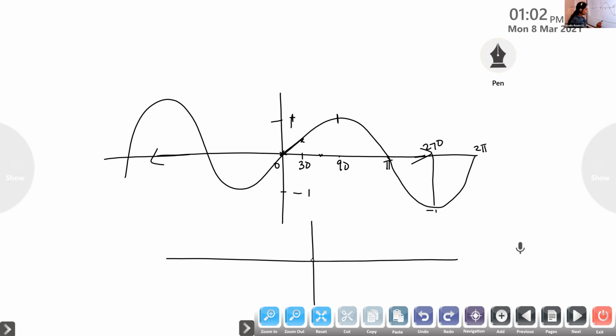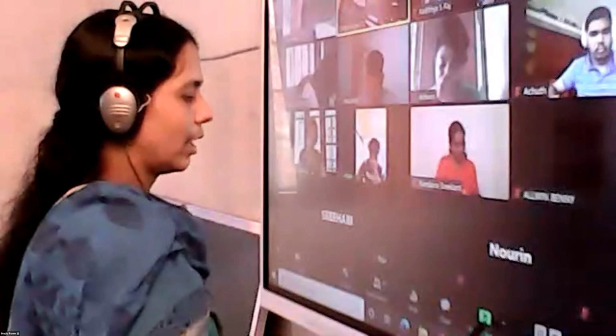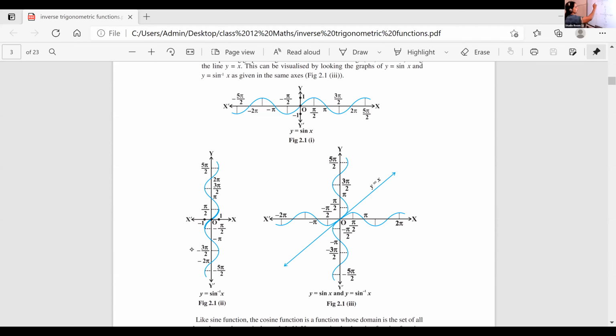What about the cos curve? What is the value of cos 0? It is 1. So the cos curve will come like this. Cos 90 is 0. Then cos pi is -1. So the curve will be going on like this. Okay, I'll explain that graph and then leave you. So sin x, figure 2.1. Just go and understand how the graph is drawn.